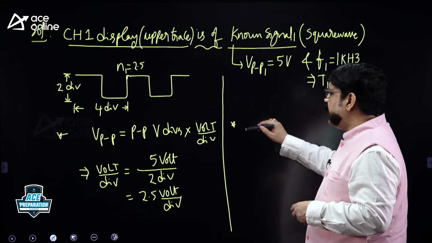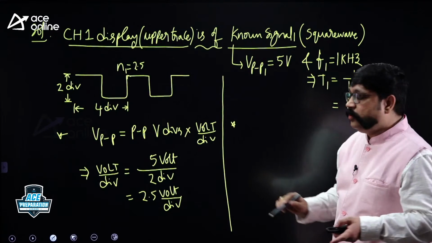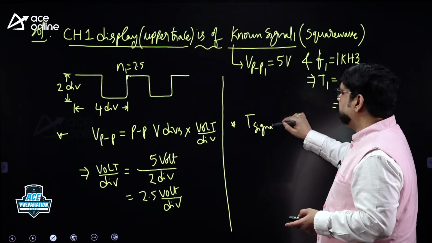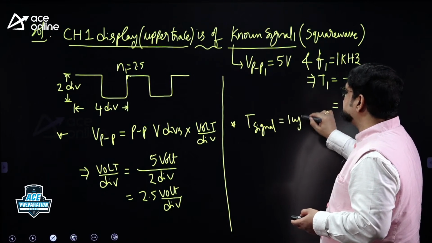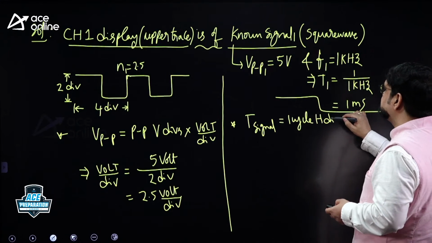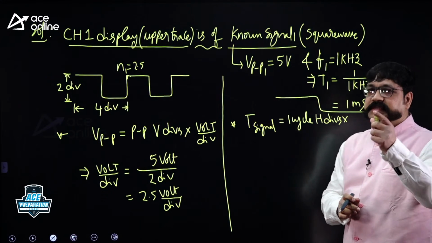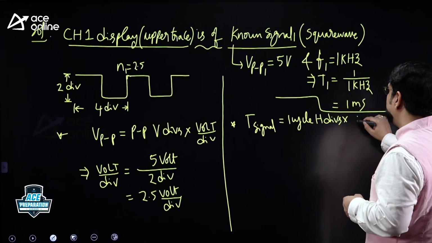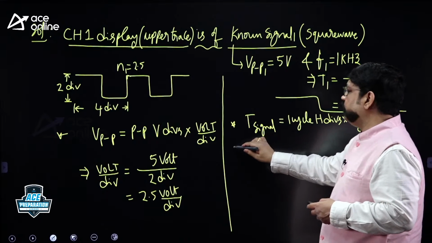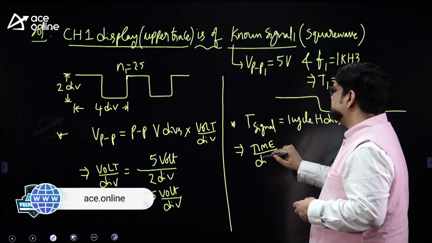And similarly, you please calculate time per div. What is the formula relating time per div? The time period of the signal can be measured by taking the 1 cycle horizontal divisions, that is, the number of horizontal divisions occupied by 1 cycle multiplied by time per div. That is the formula, right? So what is time per div? Time per div is the time period of the signal by the 1 cycle horizontal divisions.